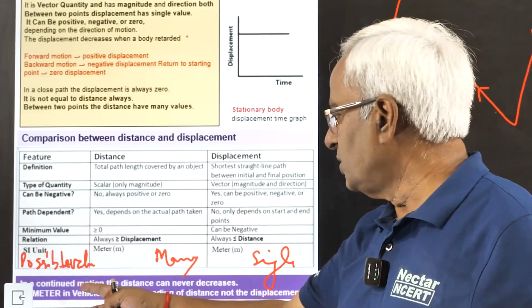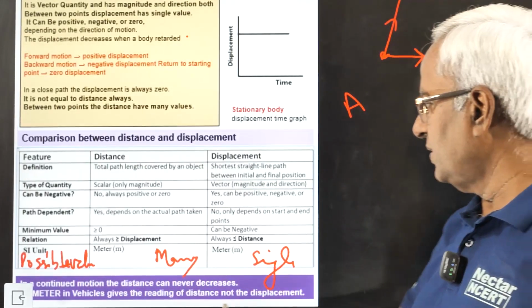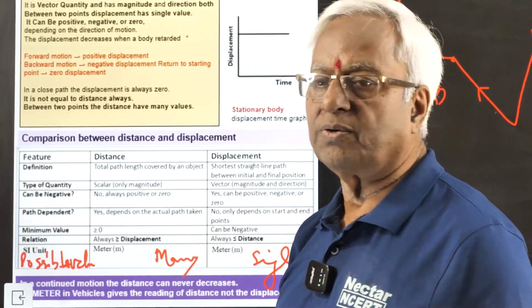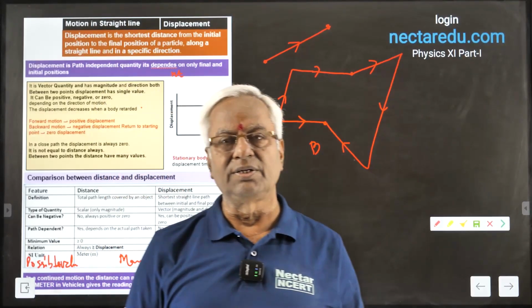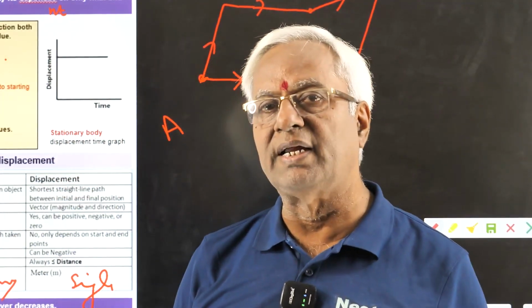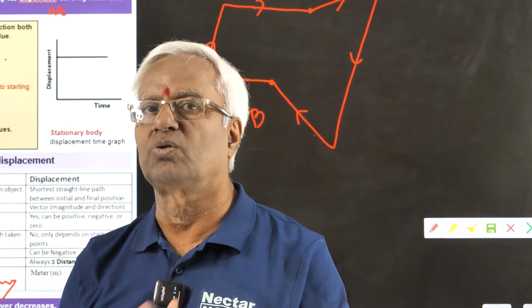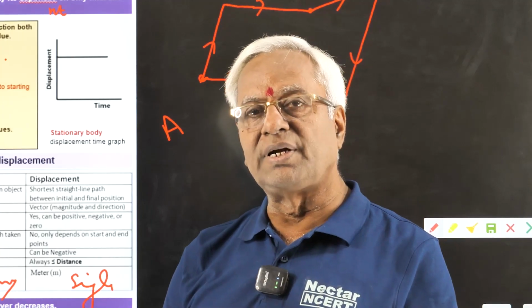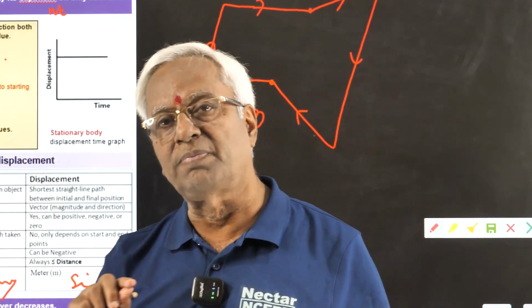Finally, in continued motion, distance can never decrease. And in your vehicles, in your cars, four-wheelers, etc., there is an odometer that reads the speed as well as distance also. So it gives the reading of distance, not the displacement.